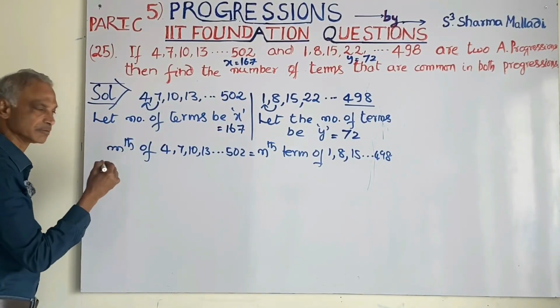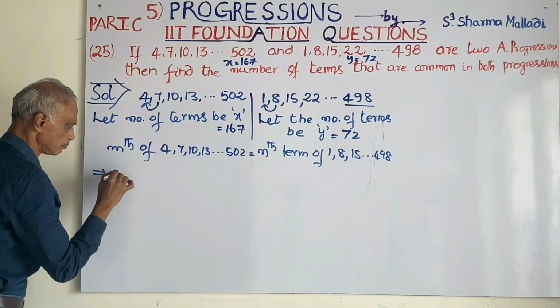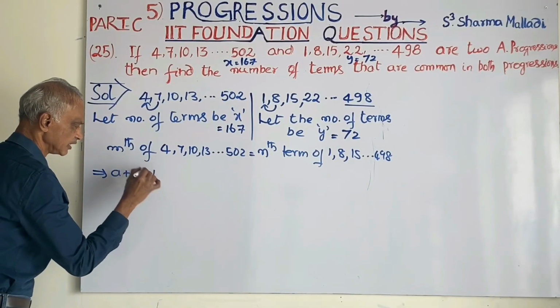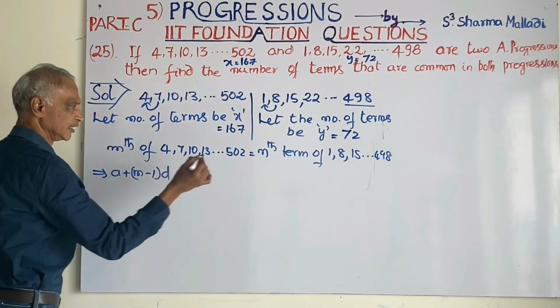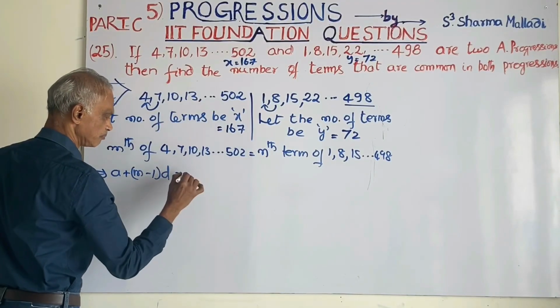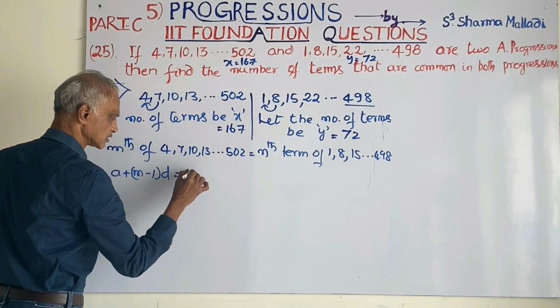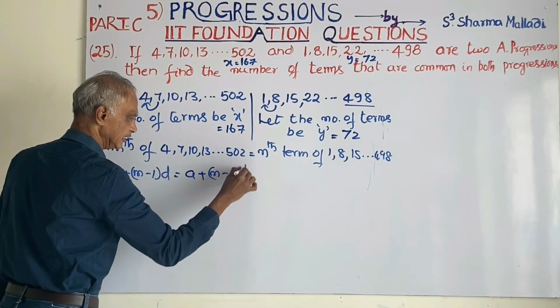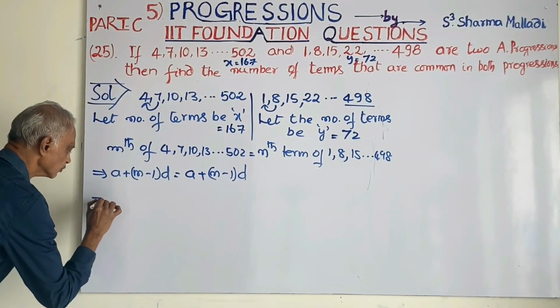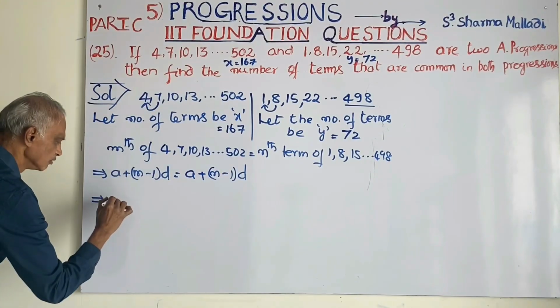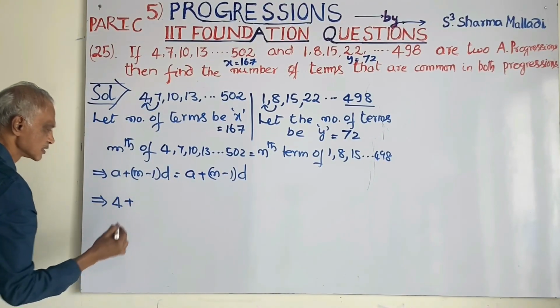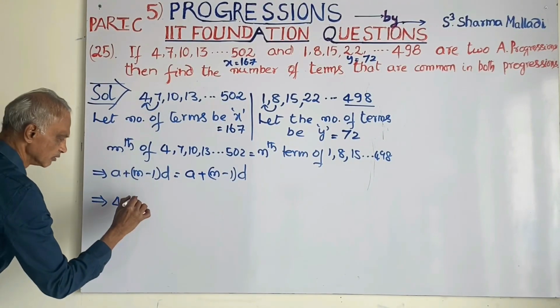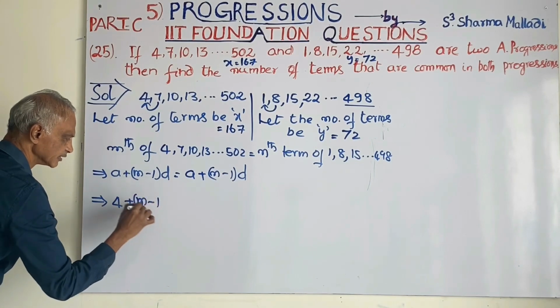See, the mth term means a plus m minus 1 into d is equal to a plus the nth term of that progression, a plus n minus 1 into d. Now, what is a here? 4 plus m minus 1. We have to find d.